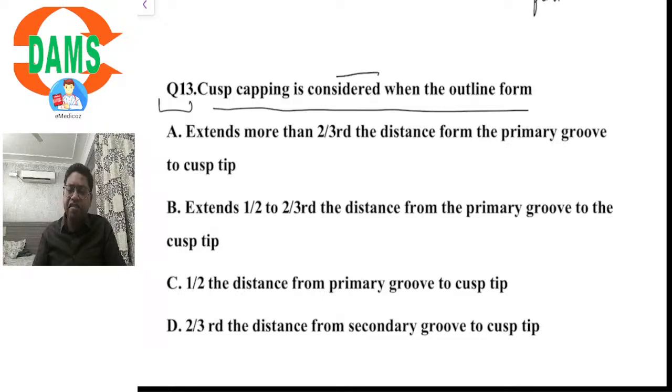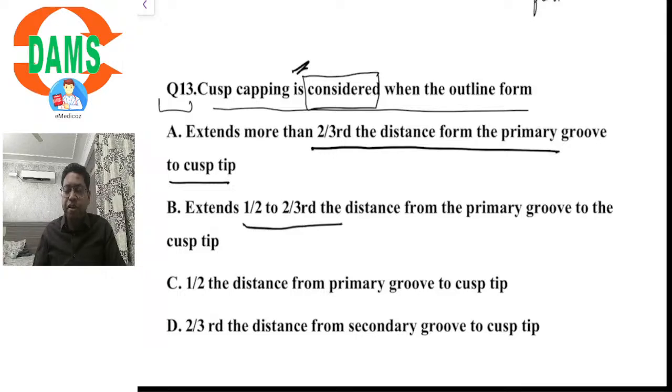Cusp capping is considered when the outline form extends more than two-thirds the distance from the primary groove to the cusp tip, extends one half to two-thirds the distance from the primary groove to the cusp tip, half the distance from the primary groove to the cusp tip, or two-thirds the distance from the secondary groove to the cusp tip.